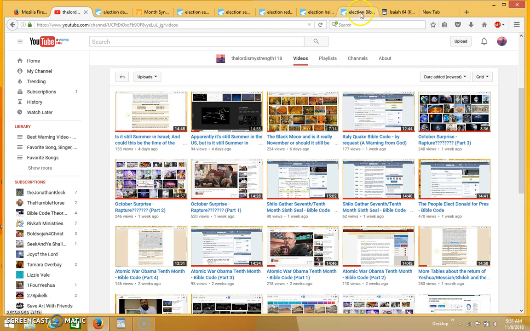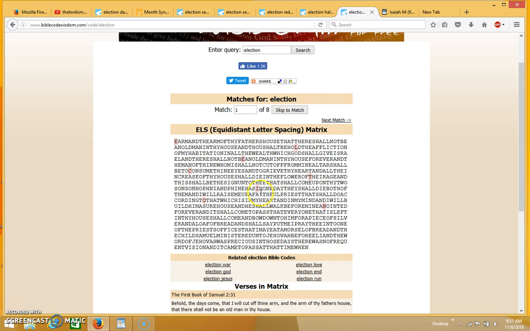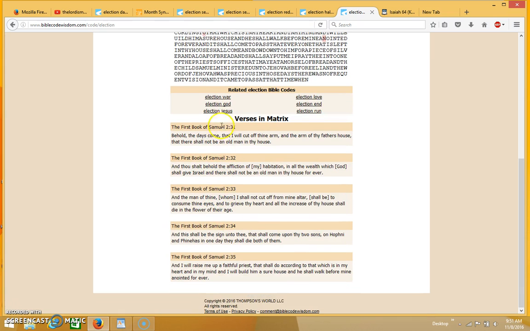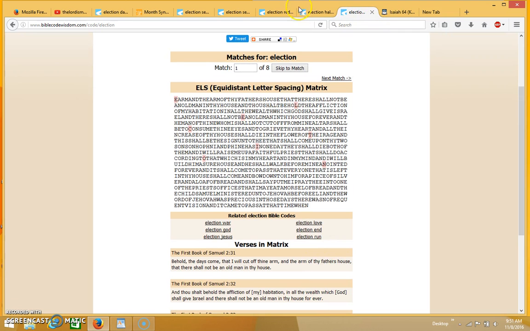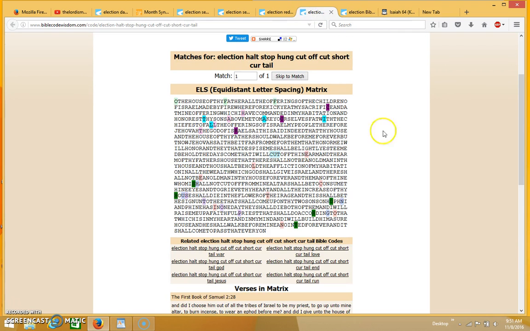And I had talked about this Bible code in that video, and at the time I was assuming that this was the only matrix that it comes up in. But I've been doing some more research on this word, because in the video that Kurt Juergen had done, he had put in the words halt and stop, and they came up in this Bible code. But in addition to that, I've noticed some other words, such as the words cut off, which are coming up right in the text, right here, as you can see. The words cut off come right in the text, and it's coming right through the word election.